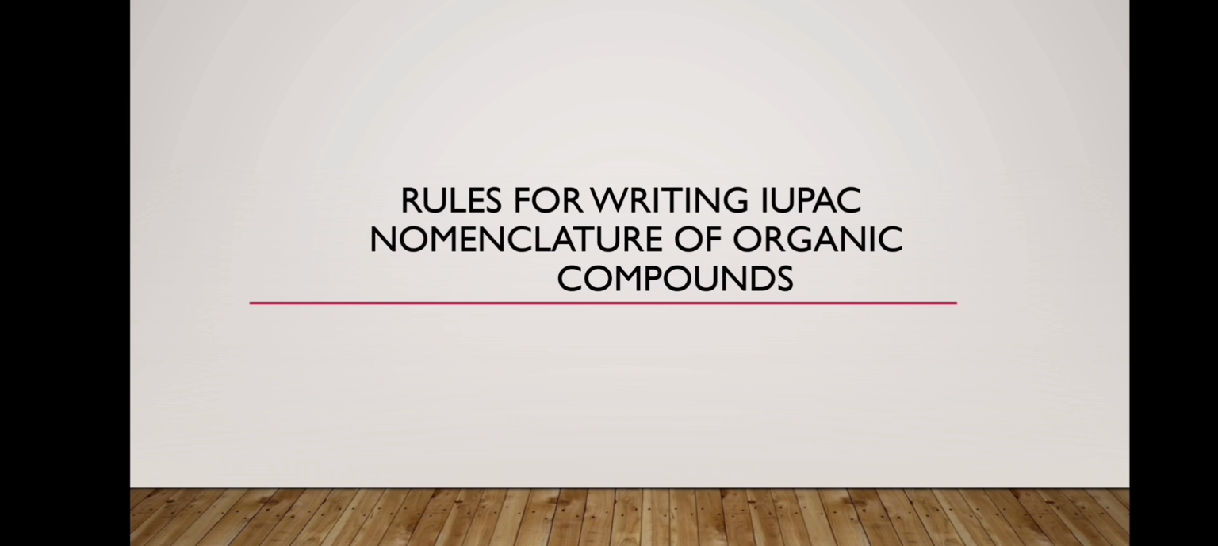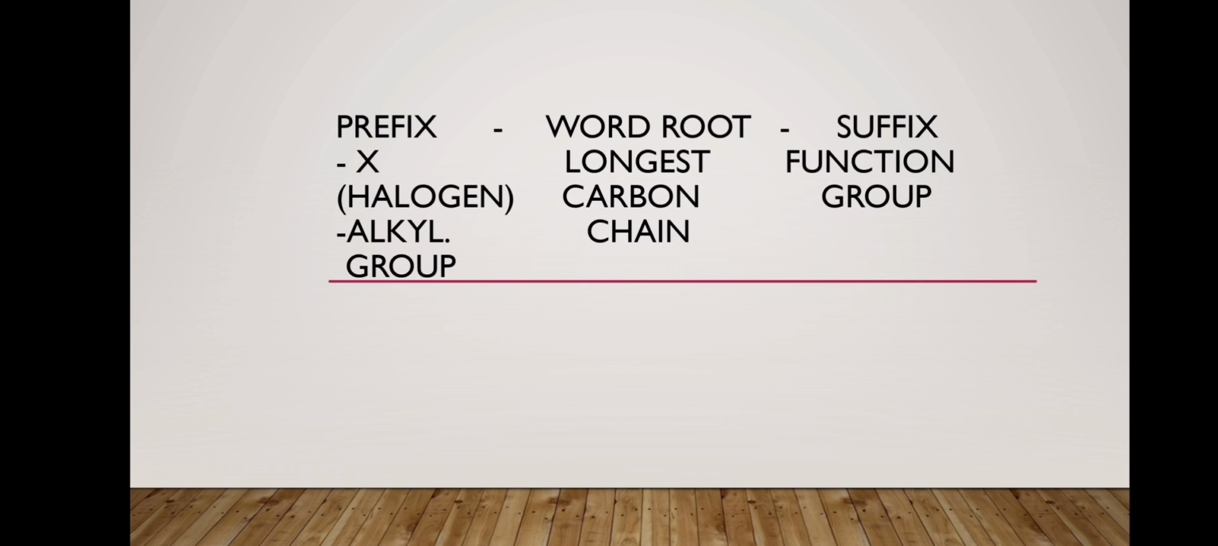So it contains three parts. First one is prefix, second is word root, and the last is suffix. Prefix contains halogens and alkyl group. Word root contains the longest carbon chain and the suffix contains the functional group.